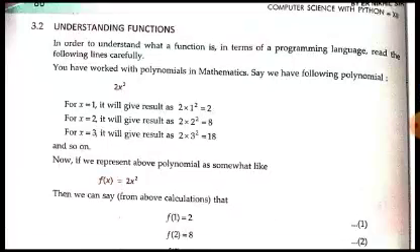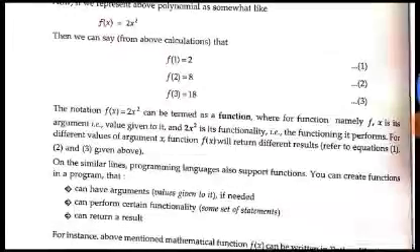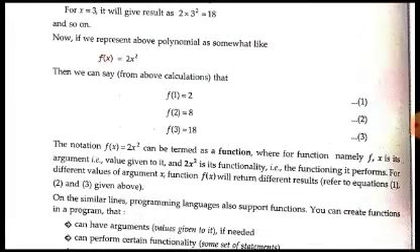So in the book, what is there? They have again started by giving you an understanding of functions. First of all, they have discussed mathematical functions, and then they have correlated this mathematical function with programming functions. Like here, f(x) = x square is a mathematical function, where x is again an argument.